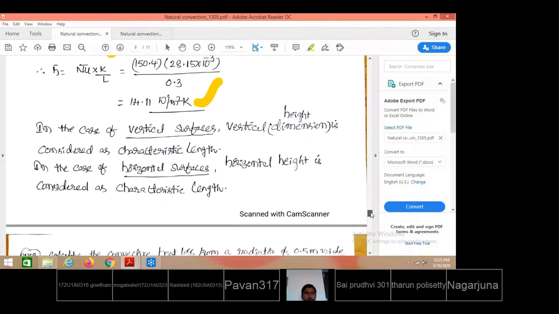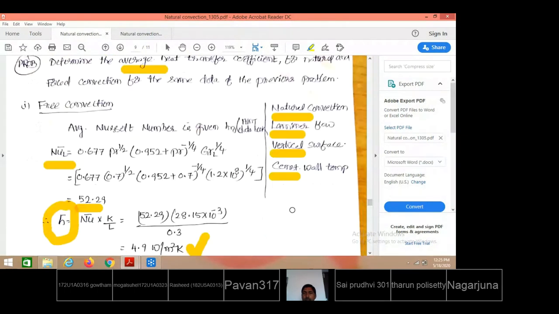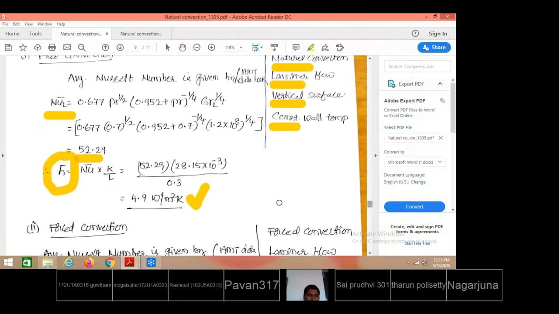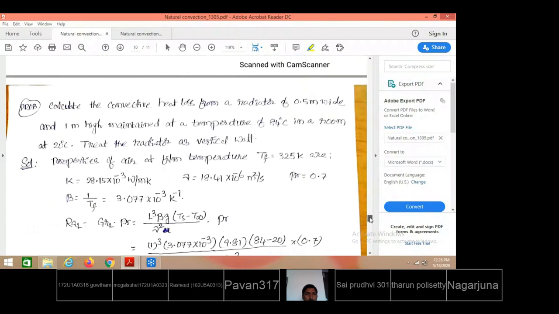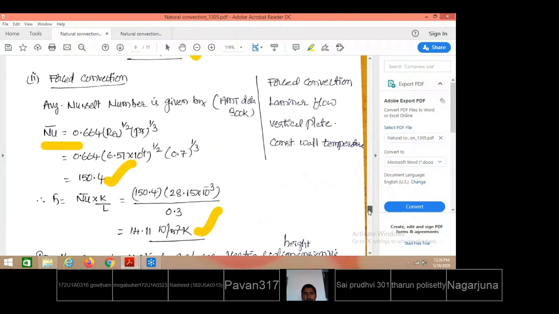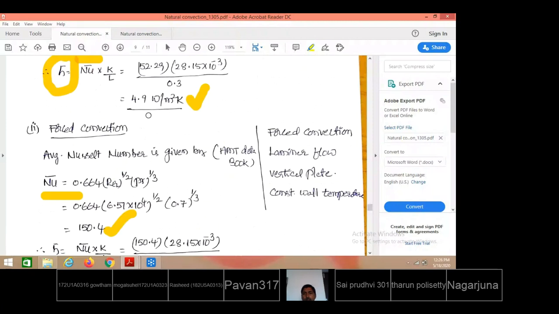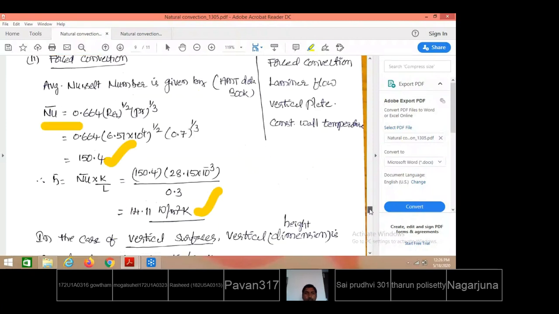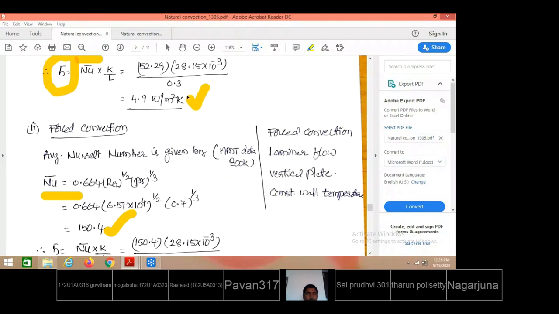So this is what you see here. After estimating the average heat transfer coefficient for natural convection, the value is only 4.9, whereas for forced convection, the average heat transfer coefficient at the same level, trailing edge level, is 14.11. How many times is this more? 3 times more than the natural convection value of 4.9, almost 3 times the value when forced convection is considered.